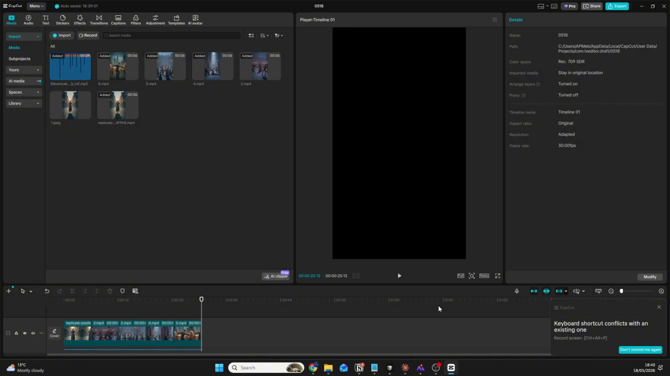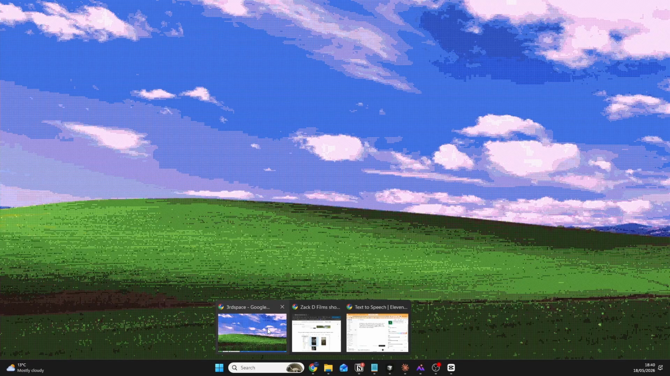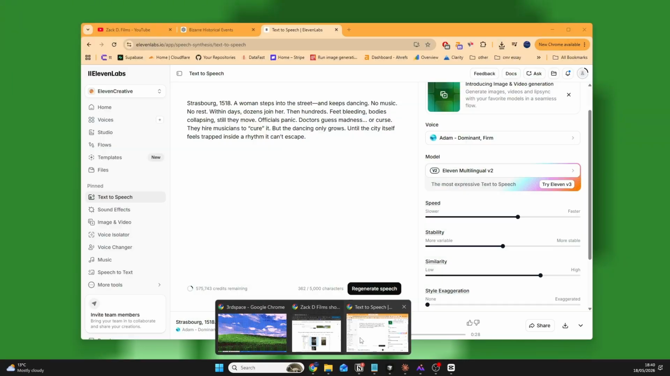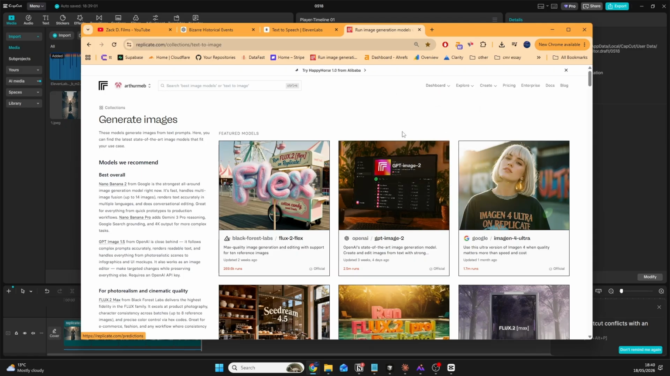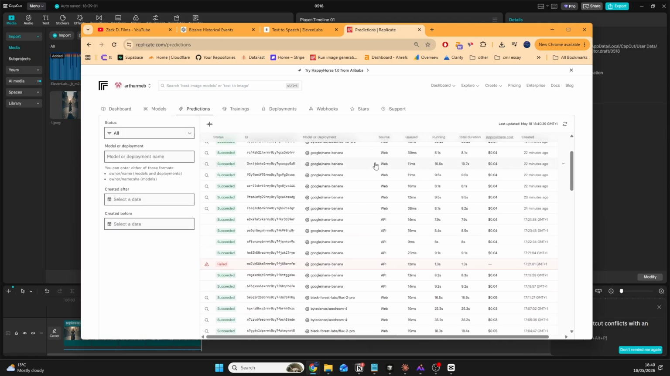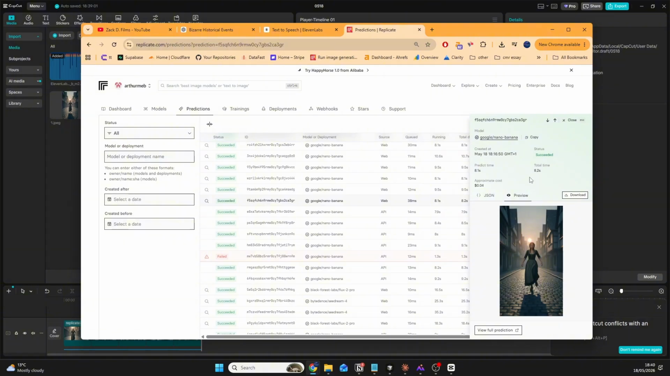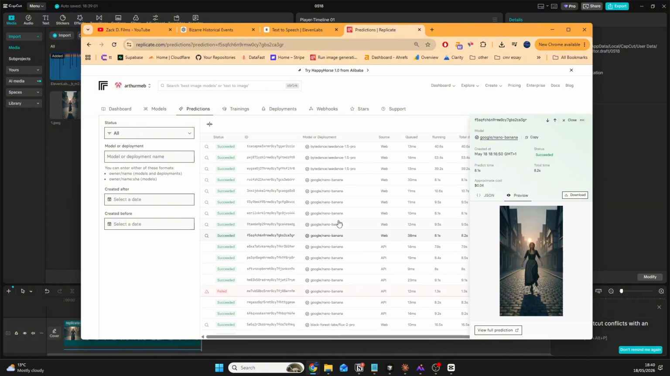Right, and that's all it takes to create these Zack D Films shorts, doing it manually yourself. Cost estimation, let's do the maths quickly. I'll show you just how much it cost to make that. So I'm going to go over to the Replicate dashboard here, and if I go to predictions, it'll show everything we just made. So we created 1, 2, 3, 4, 5, 6 images with Nano Banana, and the approximate cost per image was 4 cents.